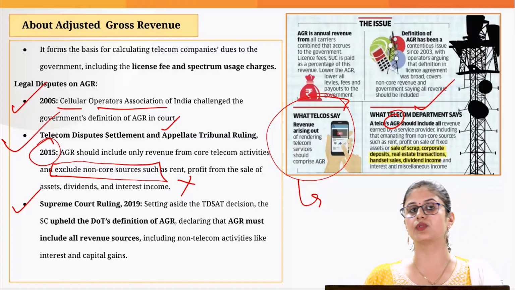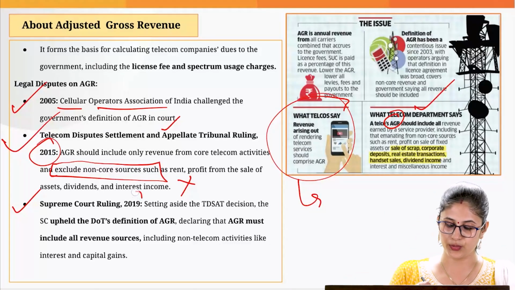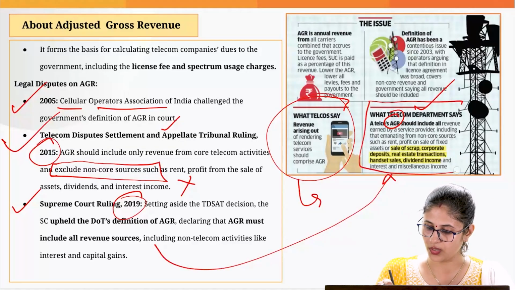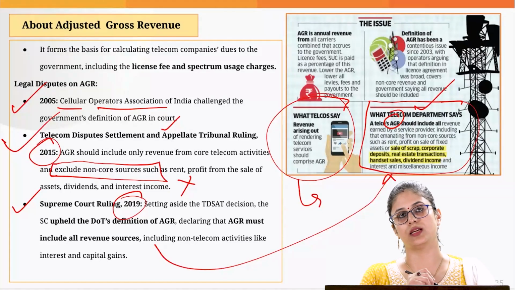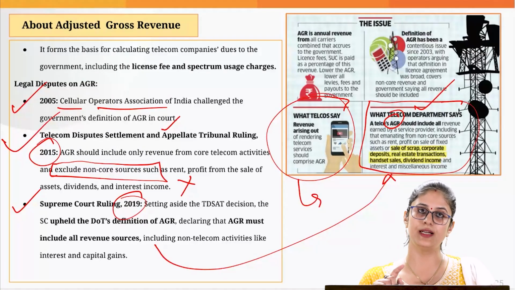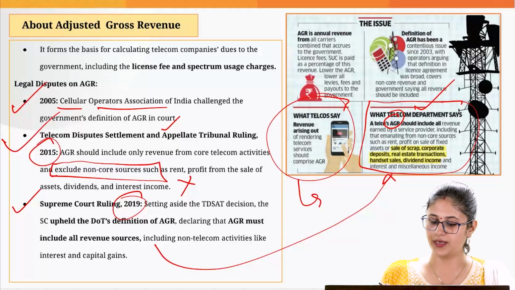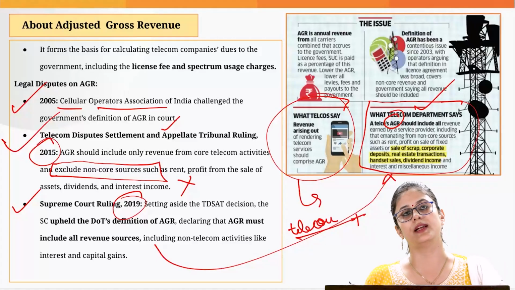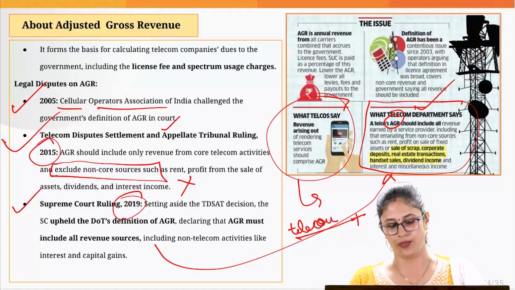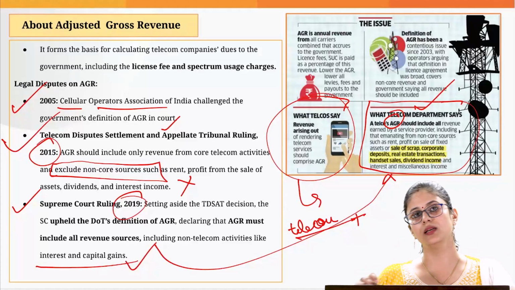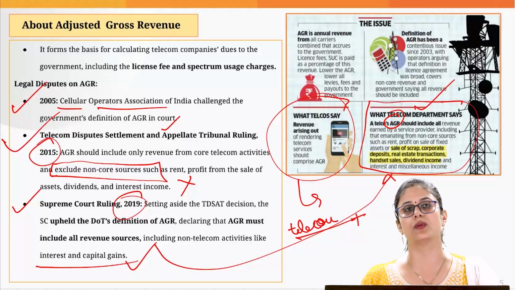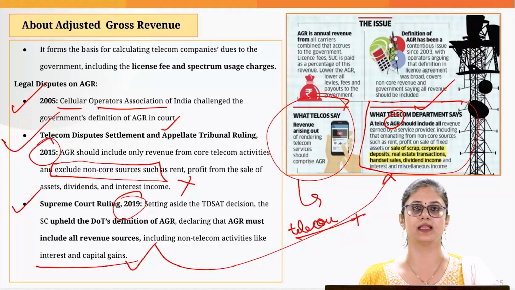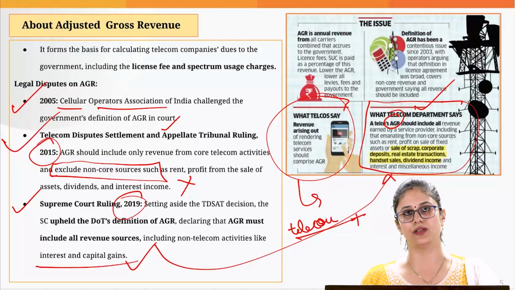But the Supreme Court gave its verdict in 2019, and it basically went with what the Department of Telecommunication had to say. That means AGR would be calculated taking into account the revenue generated from core telecom operations plus the revenue generated from non-core operations, like interest and capital gains. Let's see what the Supreme Court will decide in this particular matter, as Bharti Airtel as well as Vodafone have approached the Supreme Court with regard to adjusted gross revenue.